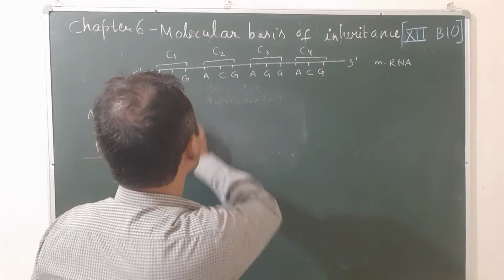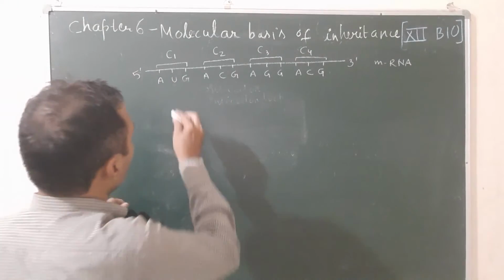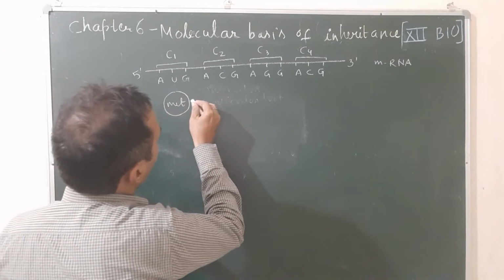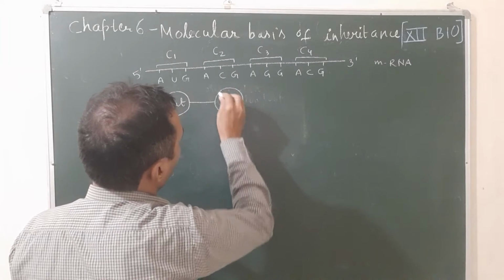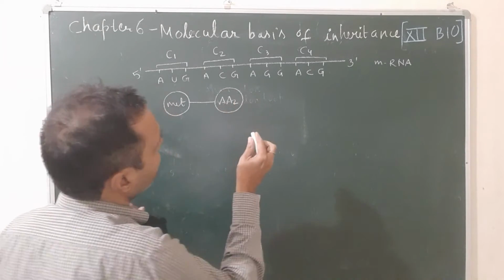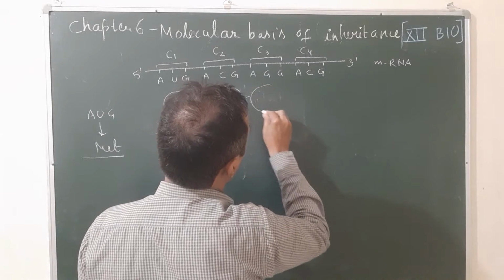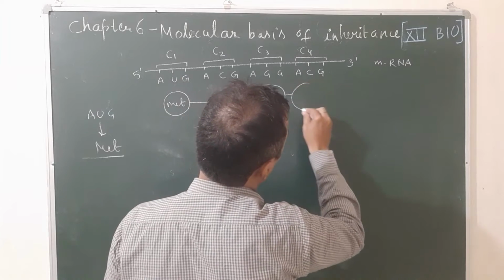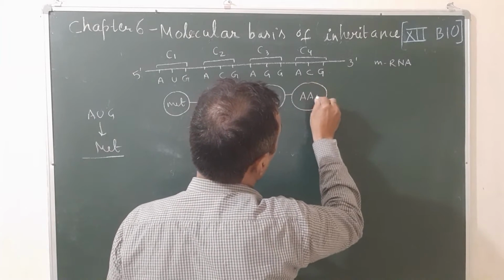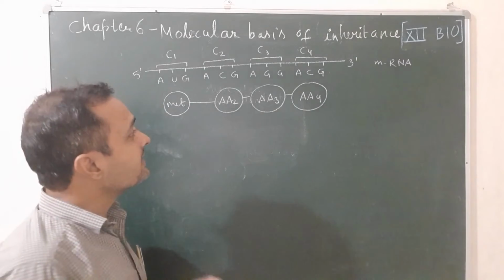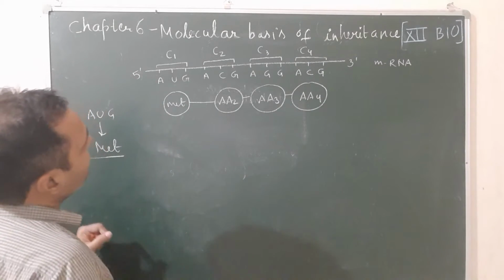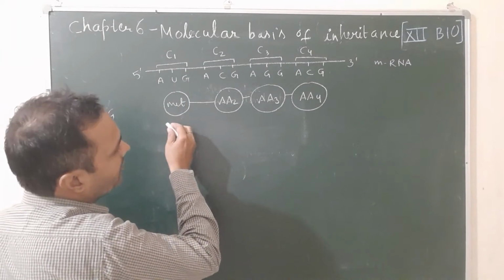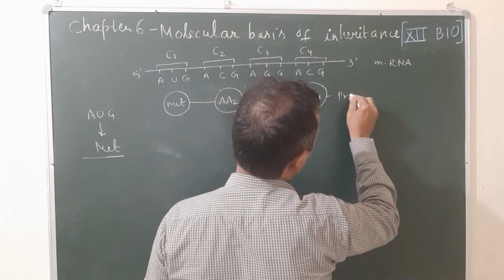So what do you mean by the term genetic code? Suppose that after translation, this codon will give amino acid 1. You know the first is always methionine, and this codon will give the second amino acid, represented for example by AA2, and this codon will give the third amino acid, that is AA3 after translation, and this codon will give the fourth amino acid, that is AA4 after translation. So what is genetic code? The relationship between the nitrogen bases present on mRNA and the sequence of amino acids in the polypeptide chain. This is the protein, or you can say polypeptide chain.